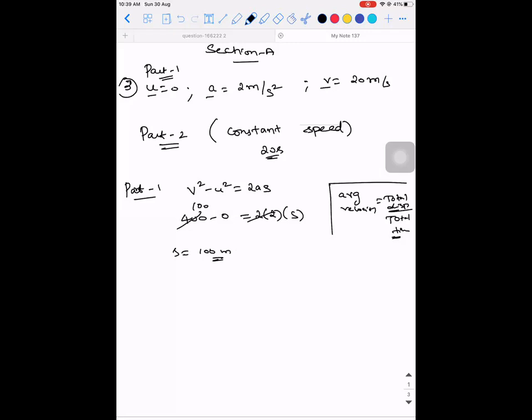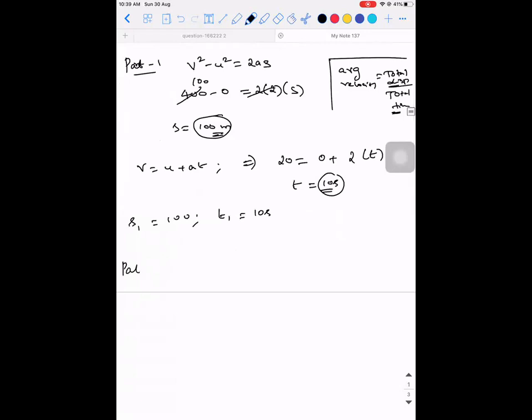And V is equal to U plus at. Why I'm finding time in this is because I need the total time. So V is 20, is equal to U is 0 plus A is 2 into time. So T is equal to 10 seconds. So the first part of the journey is taking 10 seconds and the distance covered in the first part is 100. So S1 is equal to 100, T1 is equal to 10 seconds.